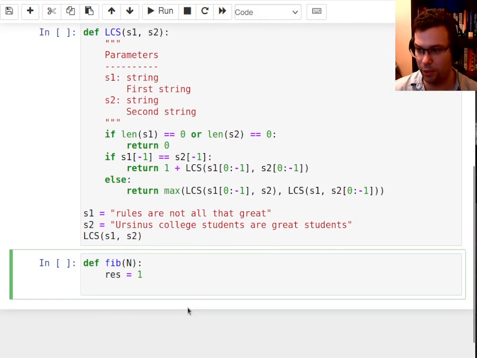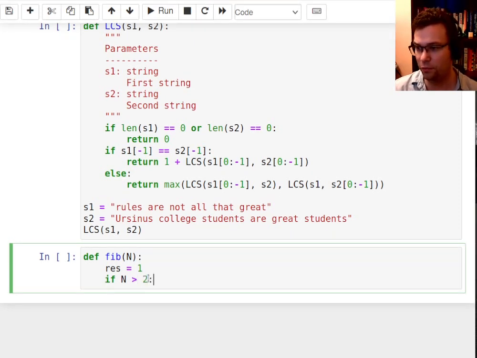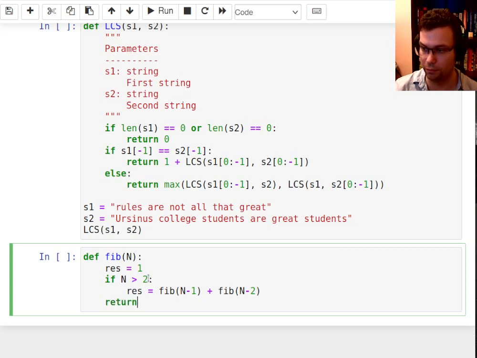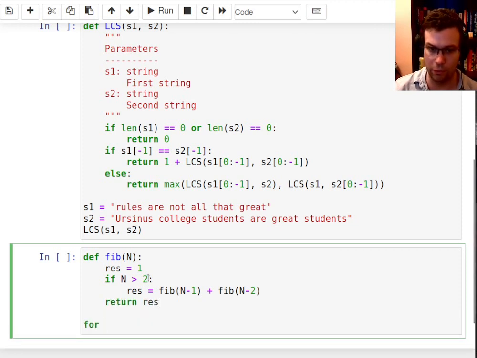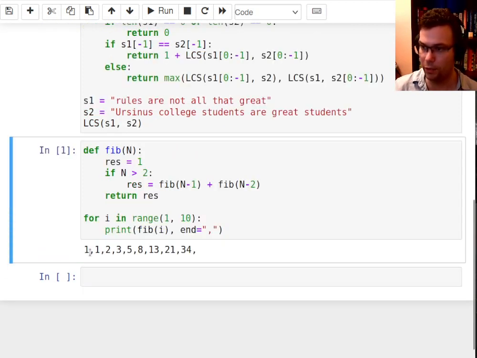You know, I would say maybe the base case, the result is 1, but if n is greater than 2, so after the first 2, actually, so 2 base cases here, n equals 1 and n equals 2. But if n is greater than 2, then I'll say the result is fib of n minus 1 plus fib of n minus 2. And I'll go ahead and return the result there. So just to show that this works, let's go from 1 to 9, and I'll print the fib of that number. And so we get the first 10 Fibonacci numbers, or first 9 Fibonacci numbers.